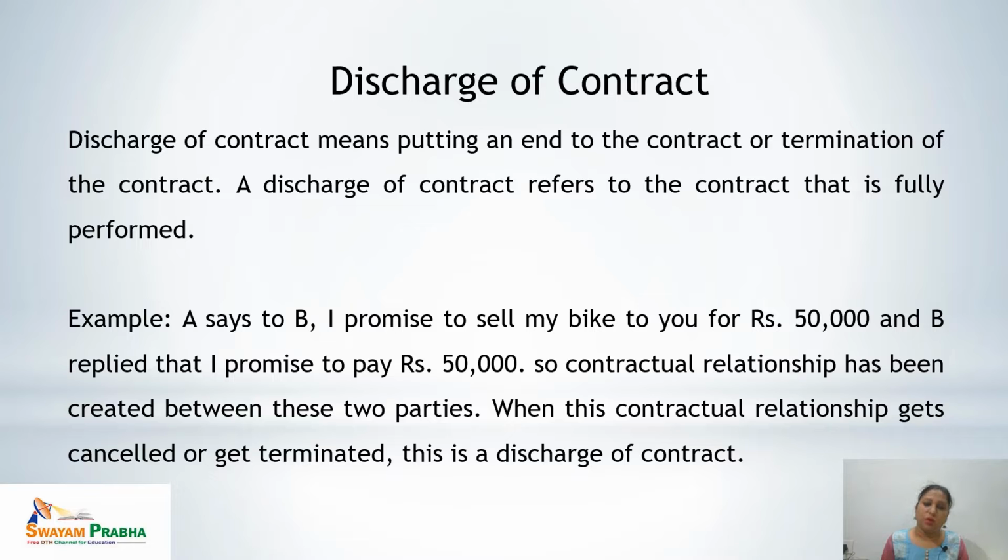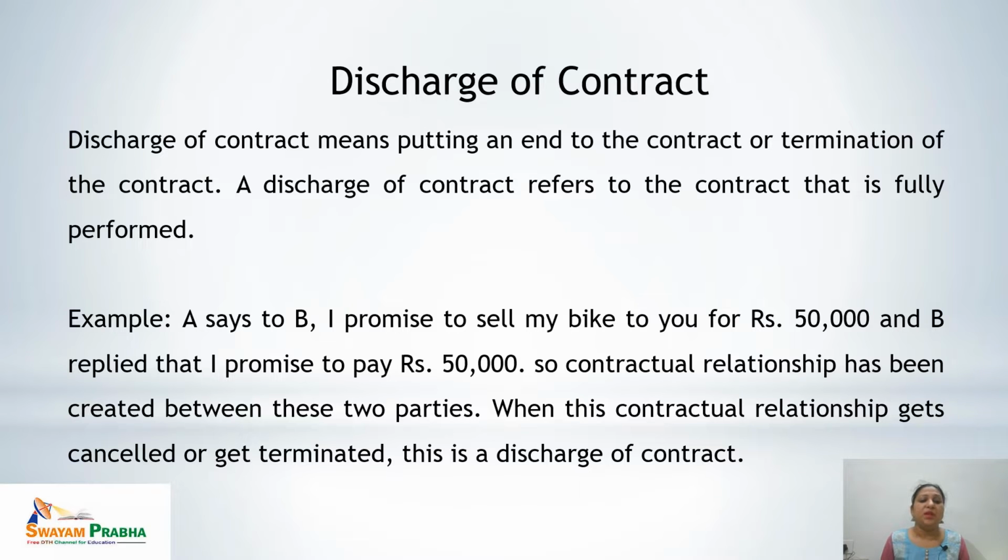It means when both of the parties involved in a contract have performed, or they have not performed, but the contract, due to some legal consequences, has come to an end. That means the contract is null now, the agreement is at an end. When this stage is reached, we call it a discharge of contract.